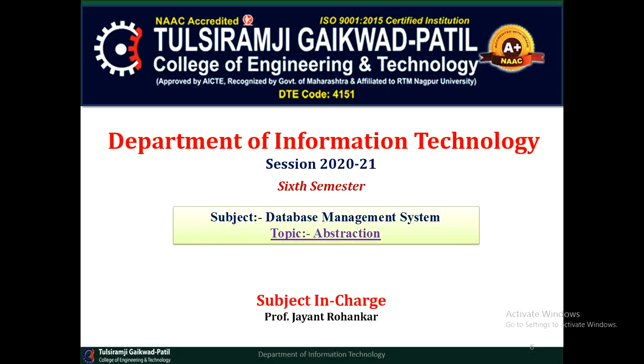Today we are going to learn abstraction of database management system. What is meant by abstraction actually? To hide something from the user, to hide the complexity from the user. That is the basic meaning of abstraction in database management system. We will see what the use of it is and how it works in database management system.